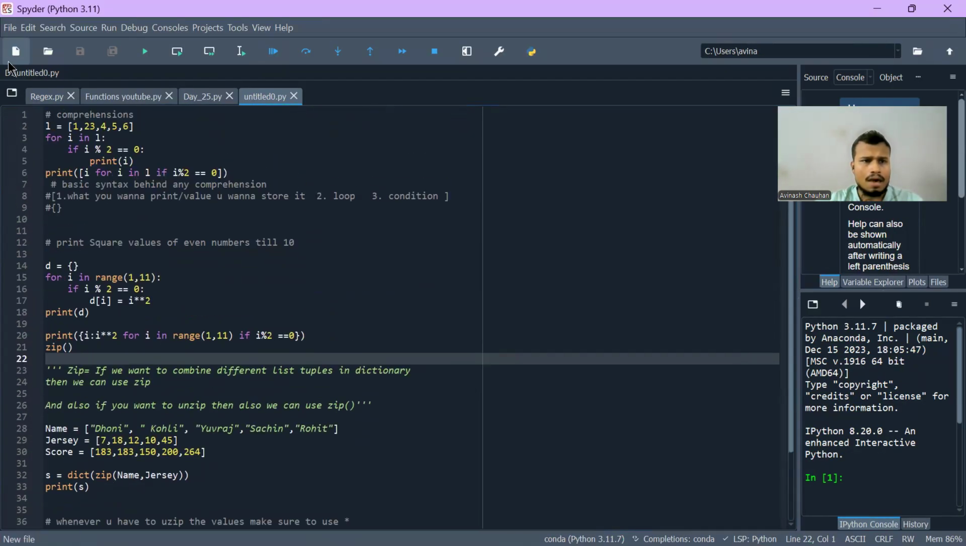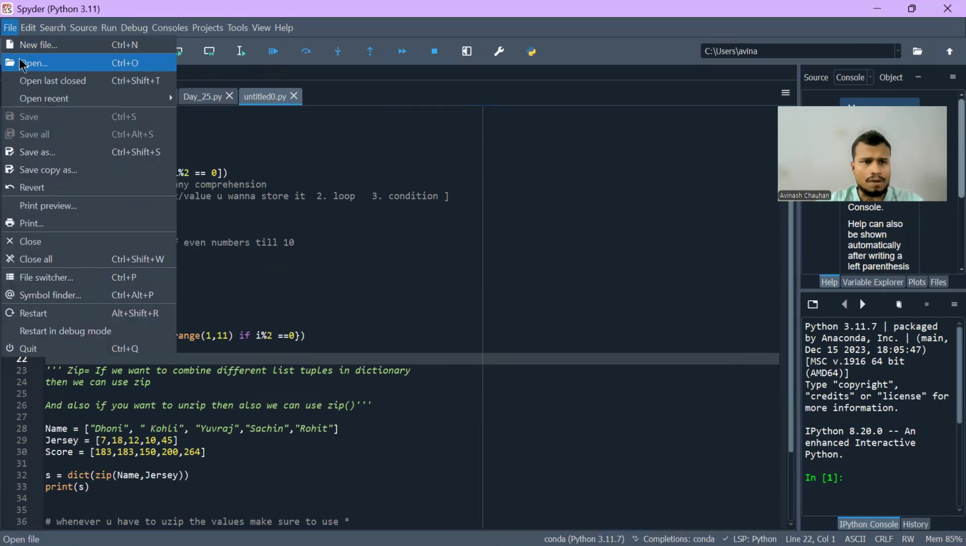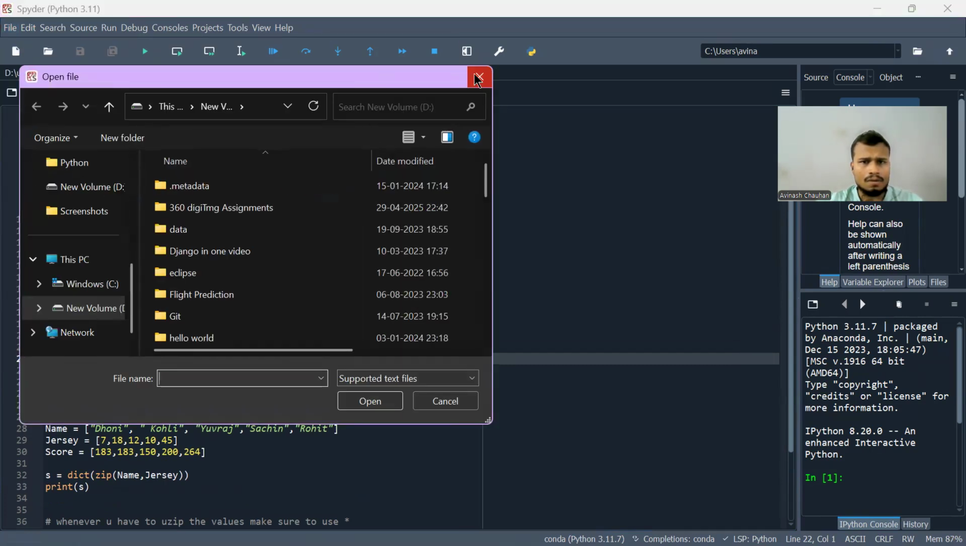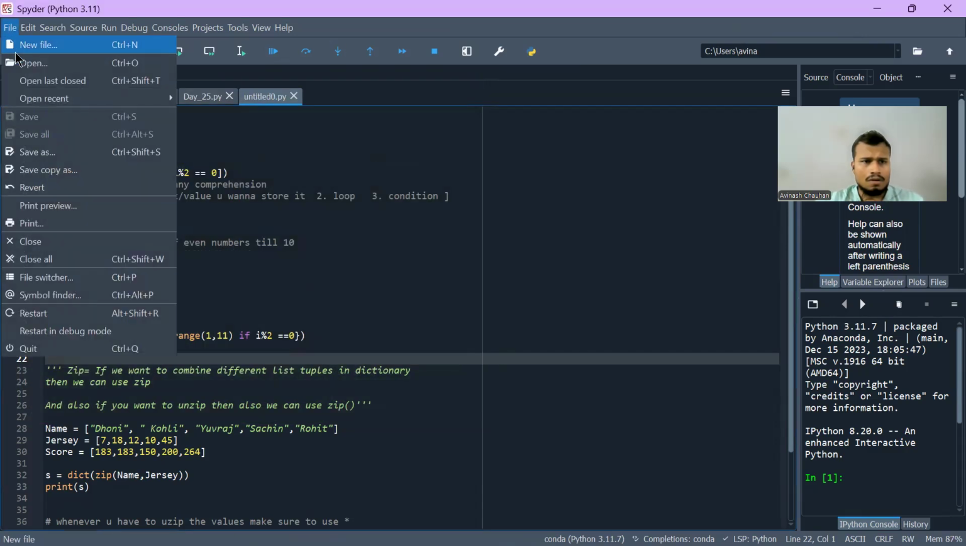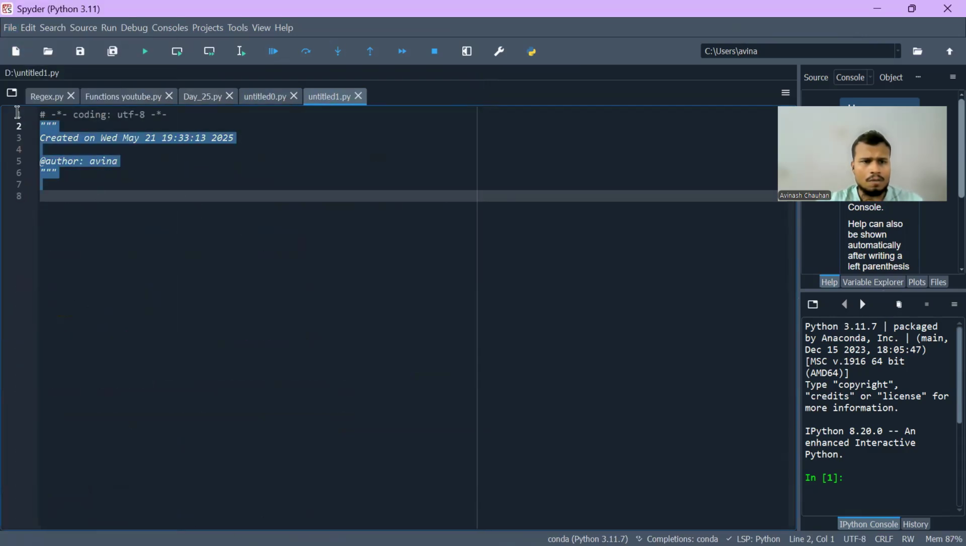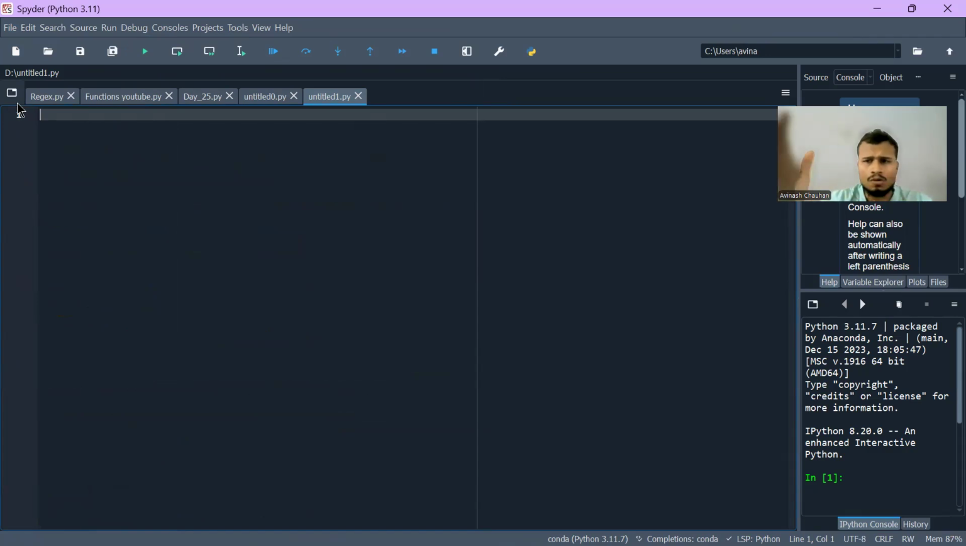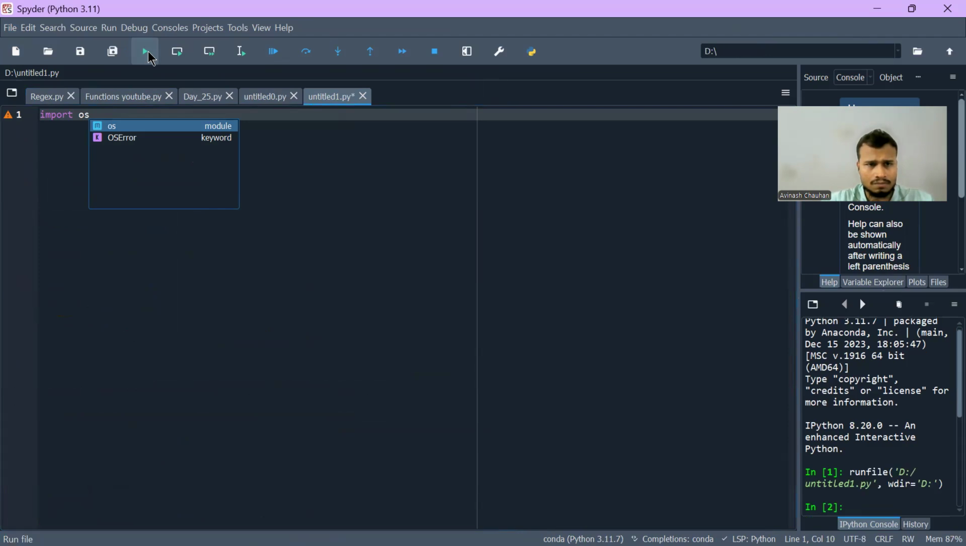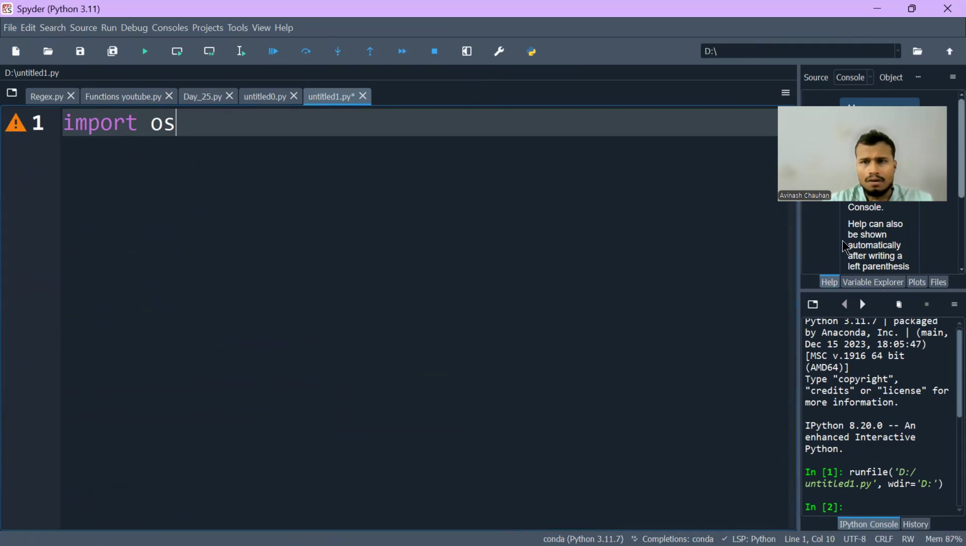I will open a new file here, and I will try to see which directory I am in. For that reason, I have to import OS. So my current directory is D. Now I will assign a variable here, f